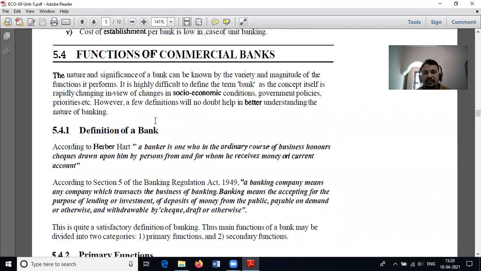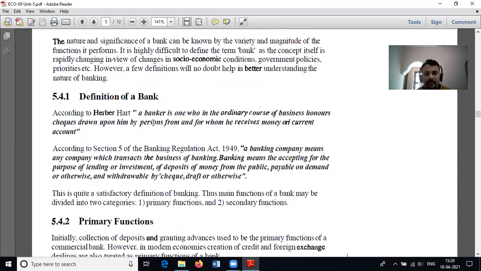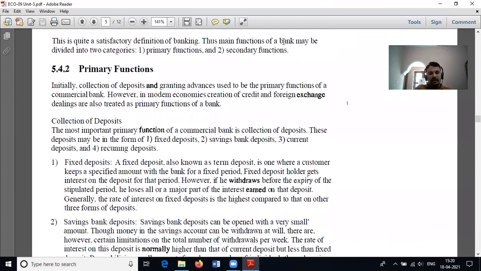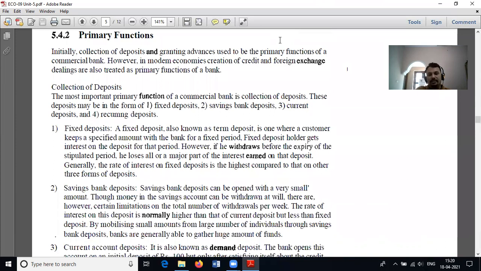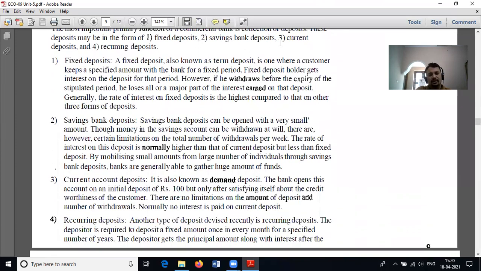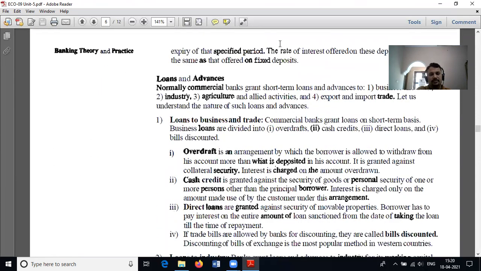Next, what are the functions of commercial banks? As we know, a banker is one who in the ordinary course of business honours cheques drawn by customers. The functions of a bank can be classified as primary functions. Primary function means collection of deposits. Normally we have four types of deposits: fixed deposits, savings bank deposits, current account deposits, and recurring deposits.